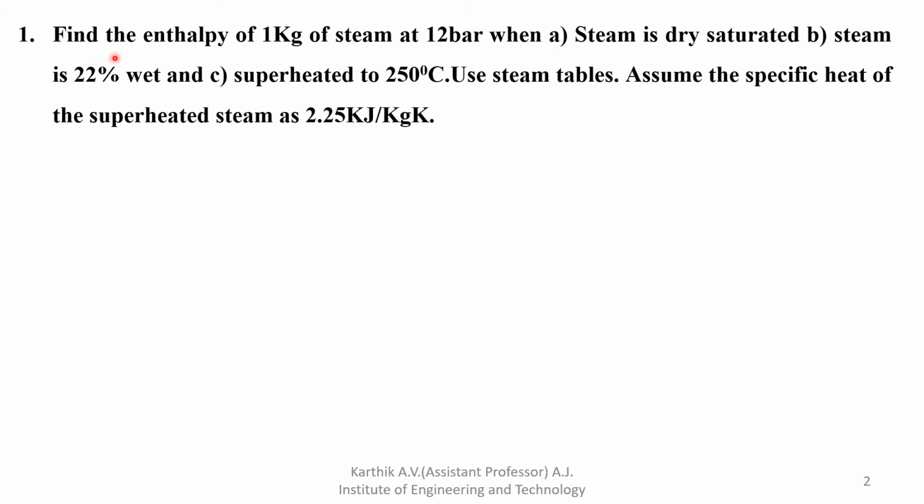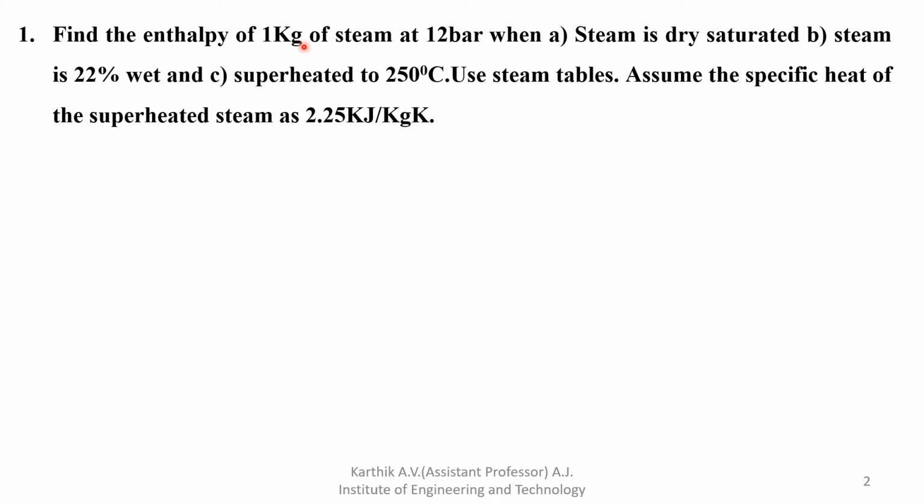So the first problem is to find the enthalpy. Enthalpy is usually denoted by capital H, and the unit of enthalpy is kilojoule. But here they are using specific enthalpy, though they are not mentioning the word specific. Everywhere they use specific enthalpy only. If they mention enthalpy of 5 kg, then for 1 kg you just divide by 1, so you get the same answer.